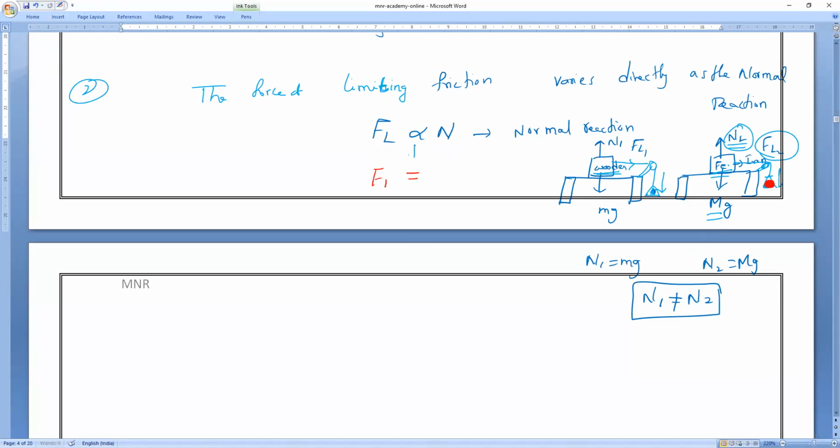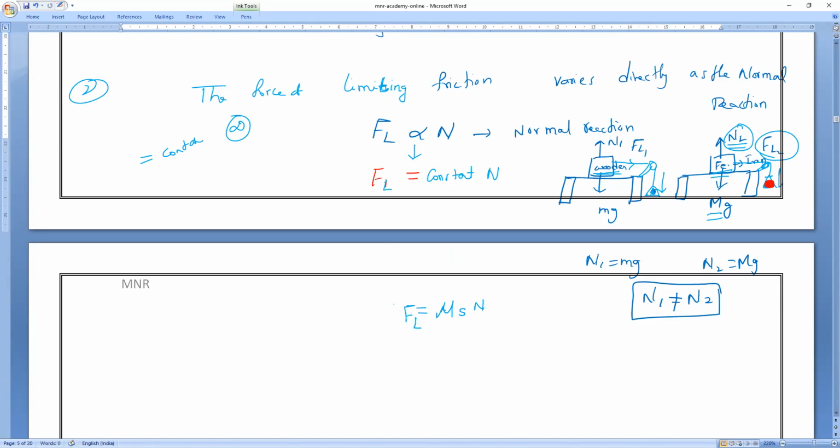I will replace the proportionality with an equals to sign, then I must take the constant, the proportionality constant, into N. Now this constant we call mu s, with a small subscript s. So mu s into N is equal to F limiting.